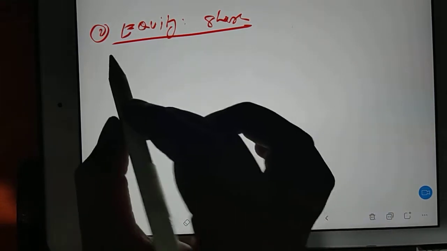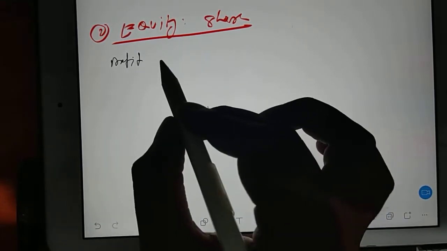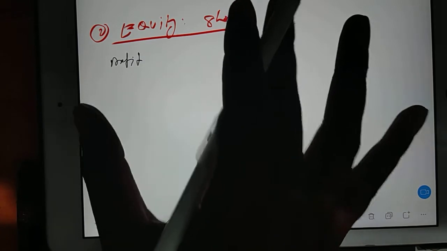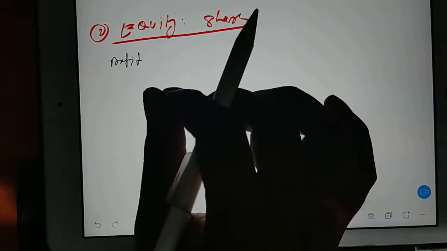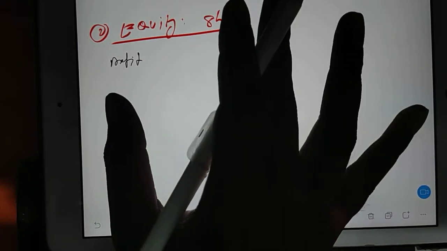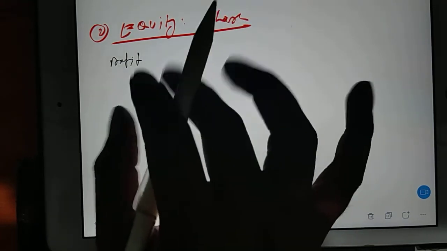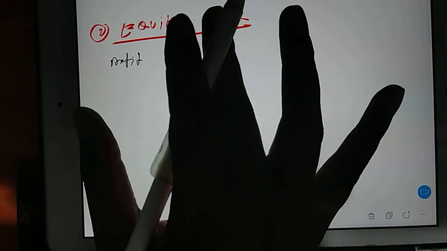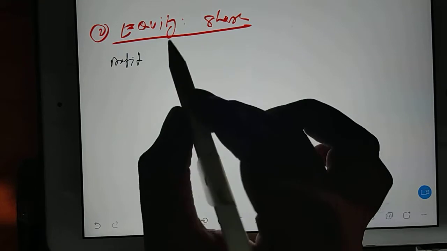In the case of equity share, take down profit. Actually, these things we don't have to remember, but these terms will come if they make any question. I will give one question also, then you realize these terms are important.